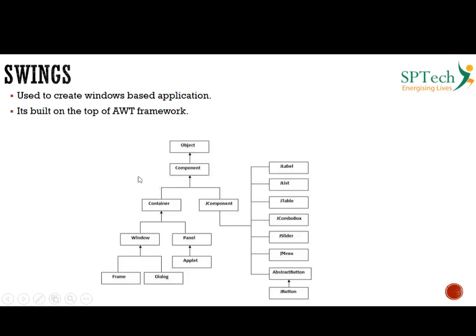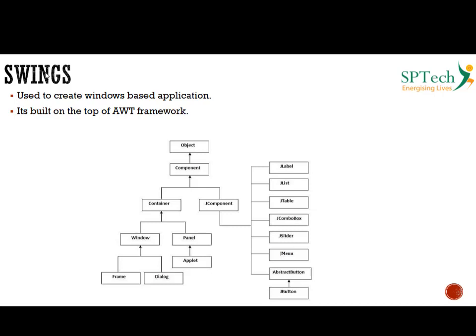Now when you compare that with Swing, what is Swing? Swing is the latest framework in Java. People generally don't use AWT much because of certain features that do not suit the programming style, so Swing is very popularly used.